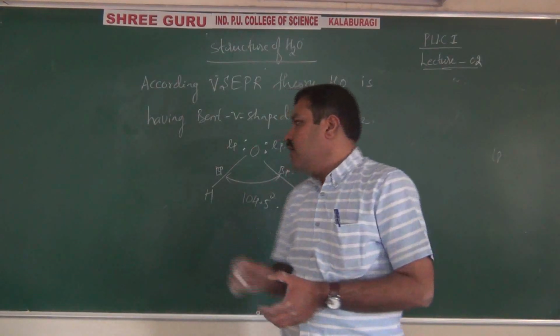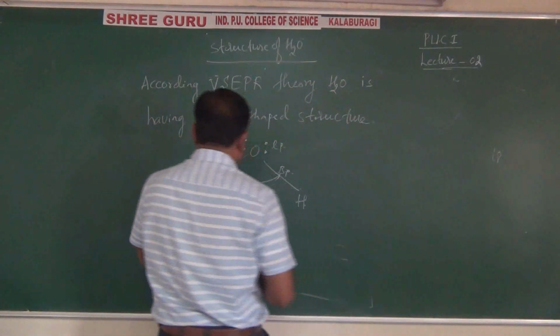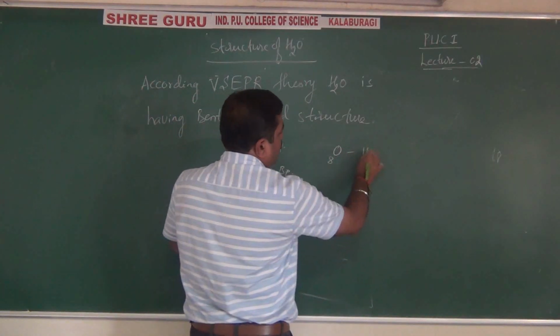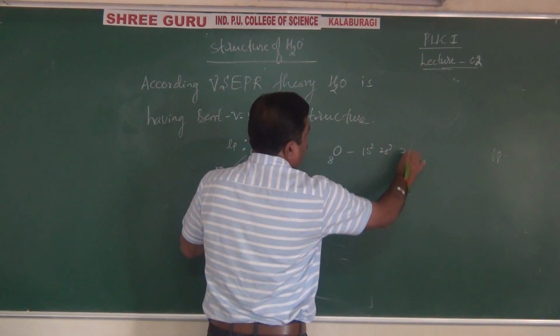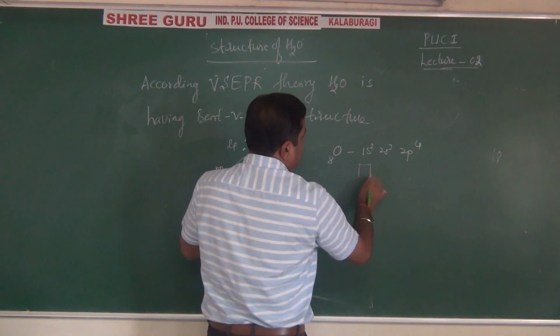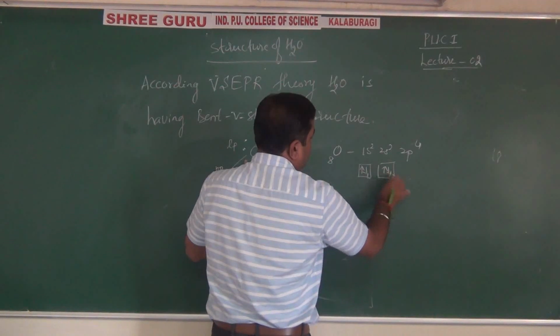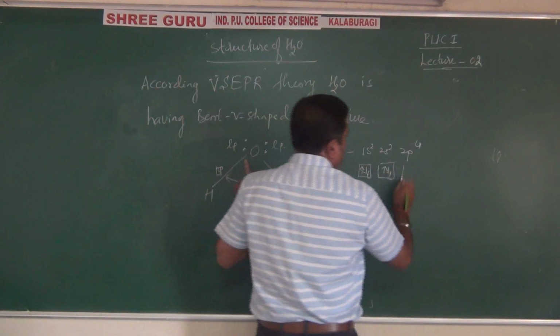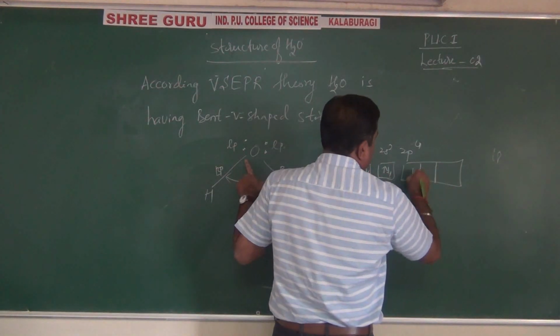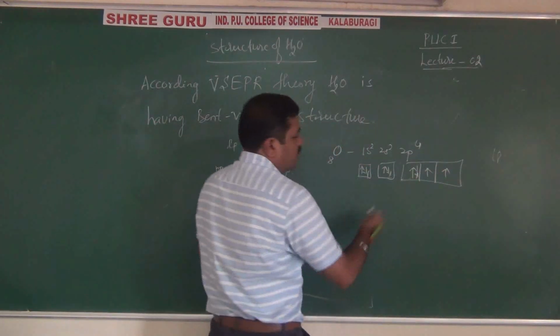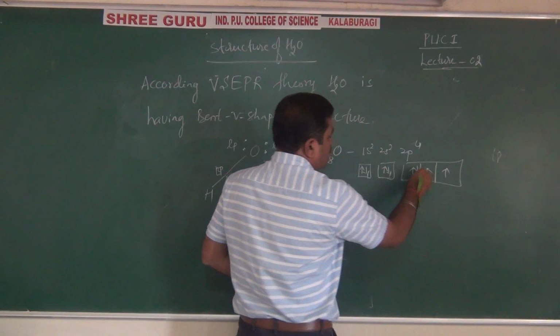Like this here. In water there are two bond pairs and two lone pairs. Because oxygen has 8 electrons: 1s2, 2s2, and 2p4.